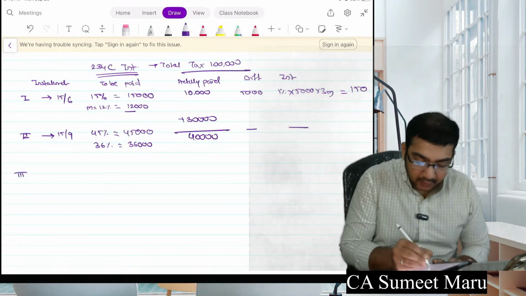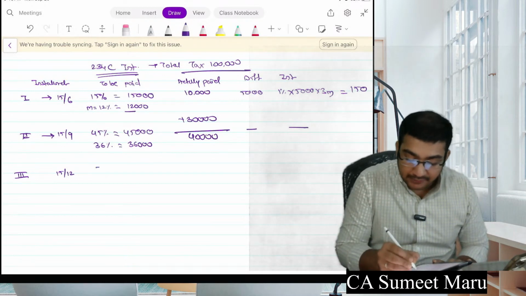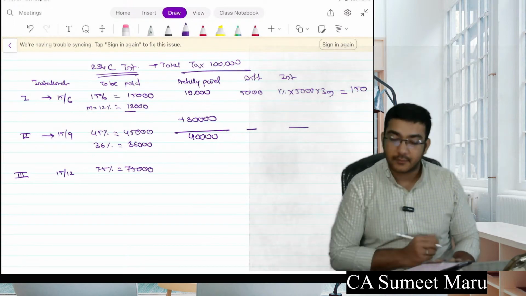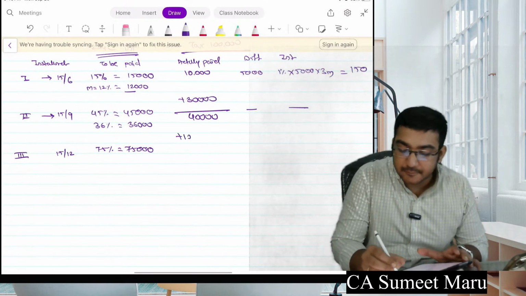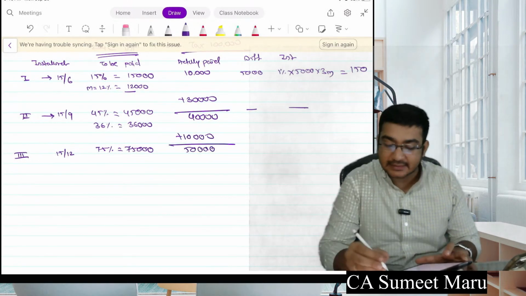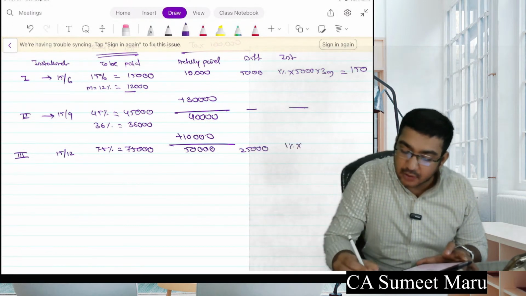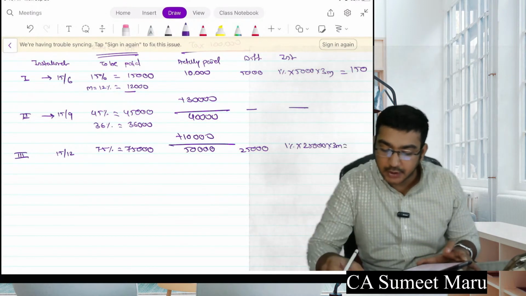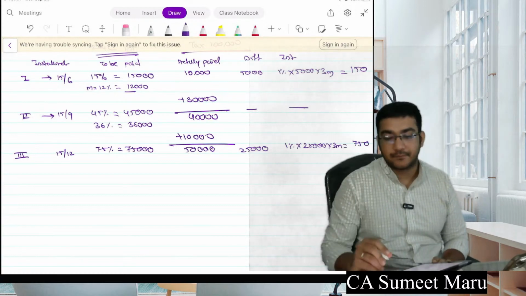Third installment on 15th of December, the limit was 75%, no minimum limit, which comes to 75,000. And you have paid how much? Actually you further paid 10,000. How much is the total now? 50,000. Is there a difference? Yes. Huge difference of 25,000. So interest is 1% into 25,000 into 3 months, which comes to how much? 250 into 3, that is 750.